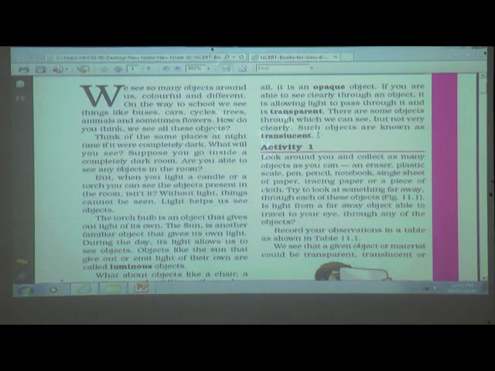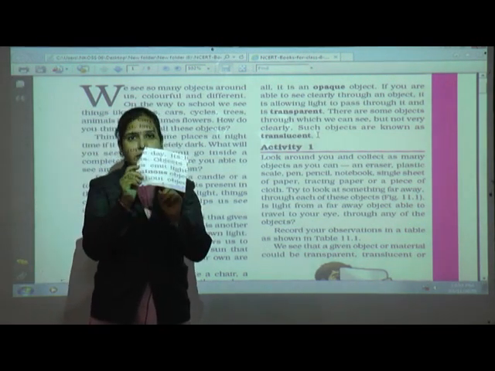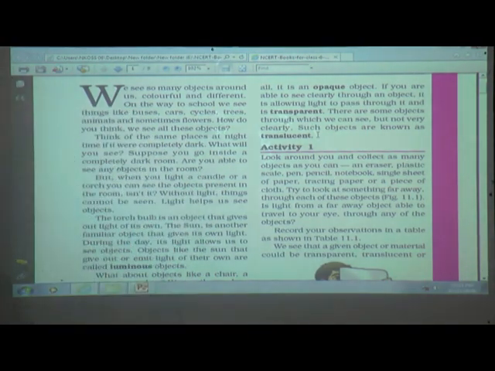Okay, this one is paper. See students, I can see but not clearly. So this one is an example of a translucent object.